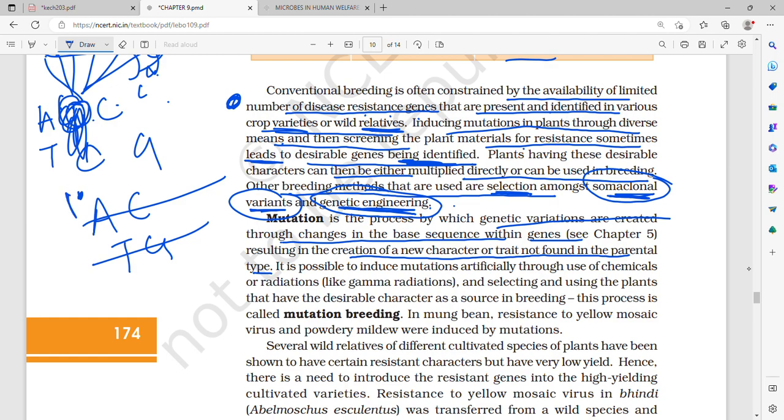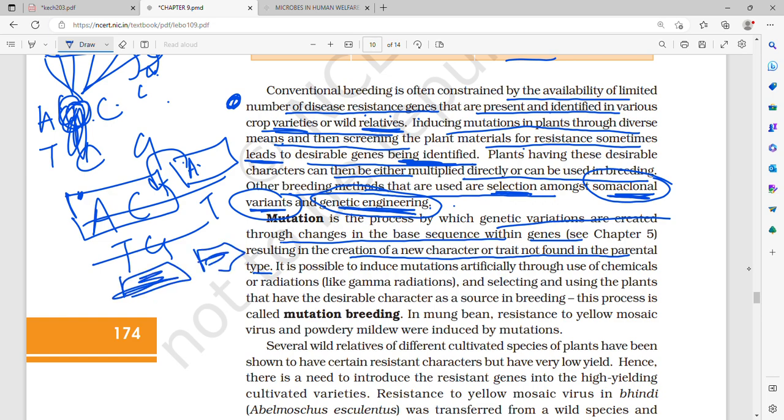In a frame shift, these three used to come in a frame. Now let's say there is A, T, so this will shift over here. So the frame will change, and the protein that it would be coding for will also change, because a codon is made of 3 bases. So due to one point mutation, a frame shift mutation took place.